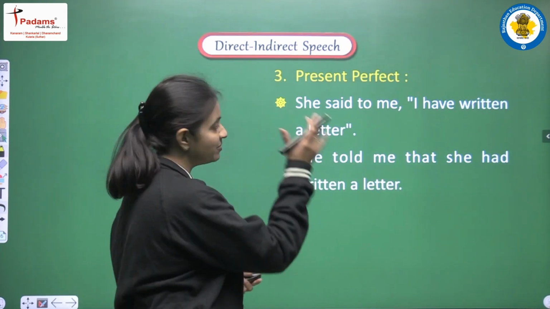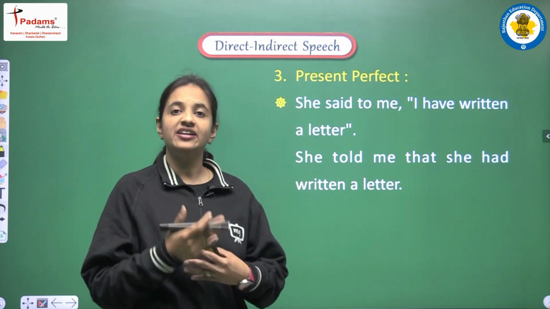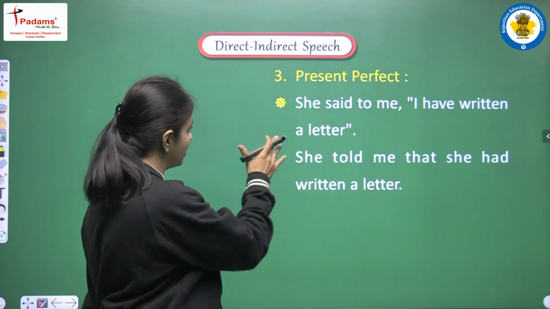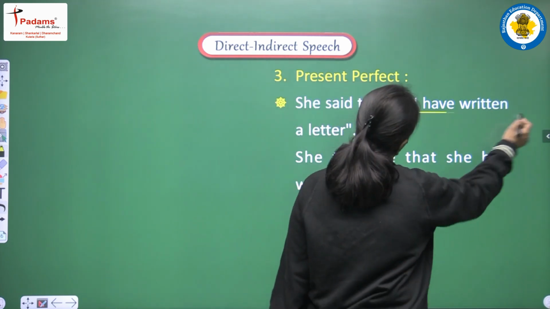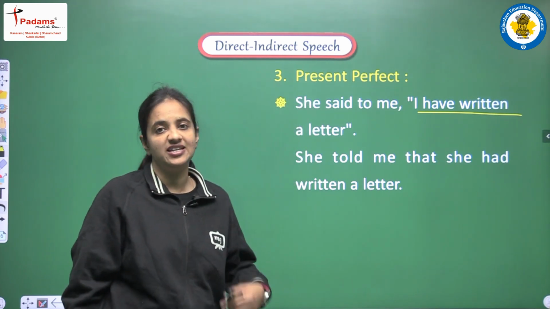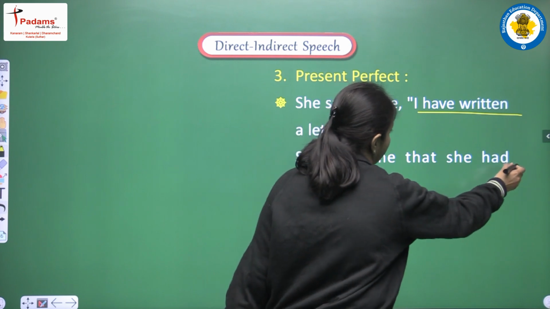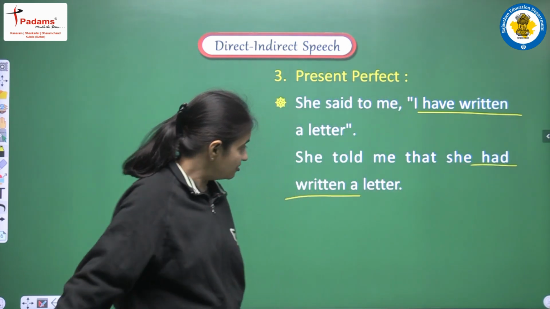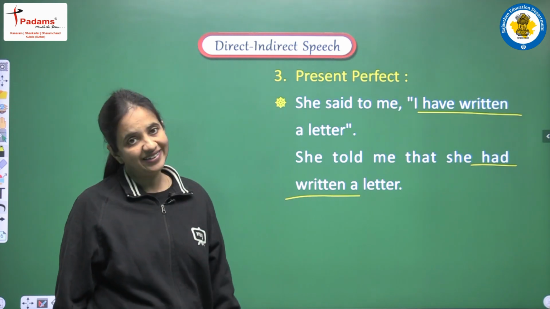Right. Next is present perfect. So yes, present perfect is to be converted into past perfect. Let's see the example. She said to me, I have written a letter. So we are having have plus third form. This is present perfect, and we have to convert it into past perfect, that is had plus third form. So the answer will be, she told me that she had written a letter.